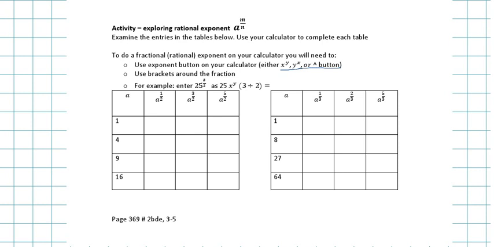So you guys are going to tell me what happens. What do I have? 1 to the power of a half. What do I get? 1. 4 to the power of half. What do I get? 9 to the power of half. 16 to the power of half is 4.